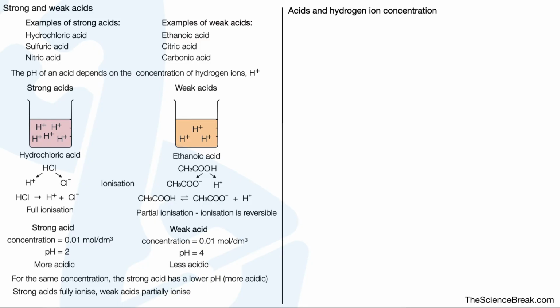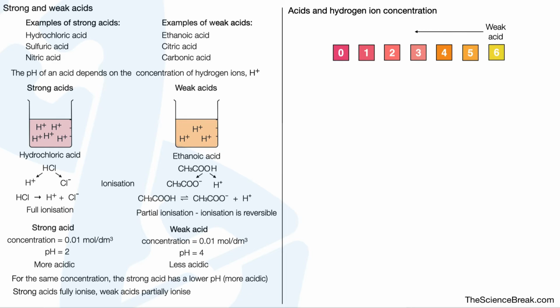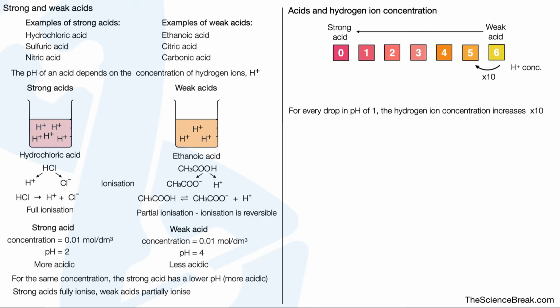Acids and hydrogen ion concentration. Here we have some pH values for some acids. Weak acid is pH 6 and the strongest acid is pH 0. And very important to remember that for every drop in pH of 1, the hydrogen ion concentration increases times 10. So if we're looking at the hydrogen ion concentrations, if we go from pH 6 to pH 5, the hydrogen ion concentration becomes 10 times bigger. So for every drop in pH of 1, the hydrogen ion concentration becomes 10 times greater.